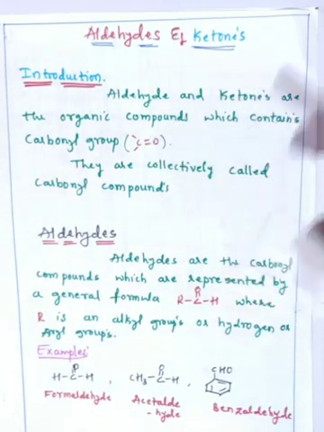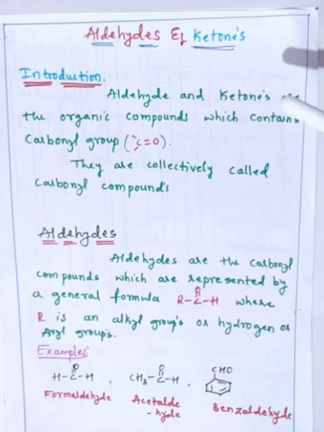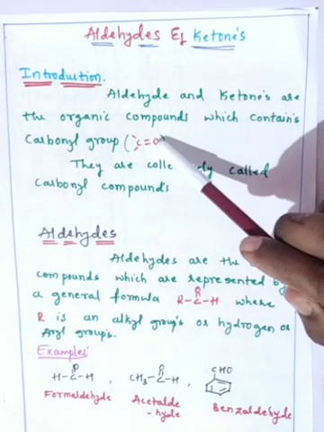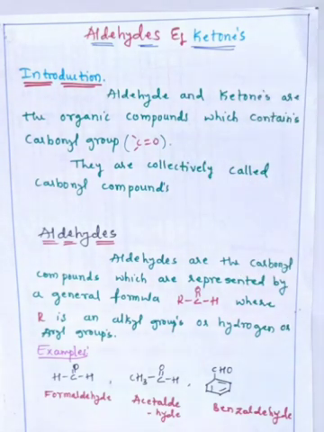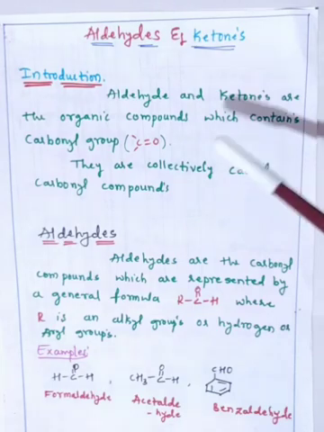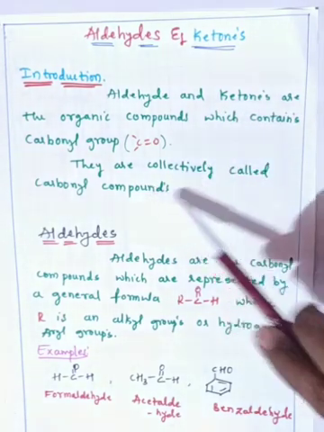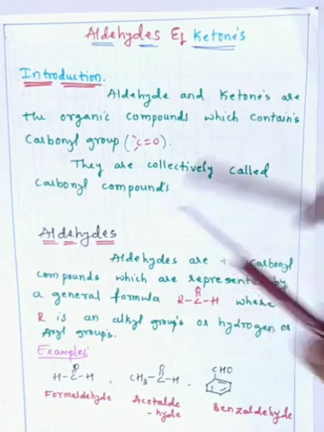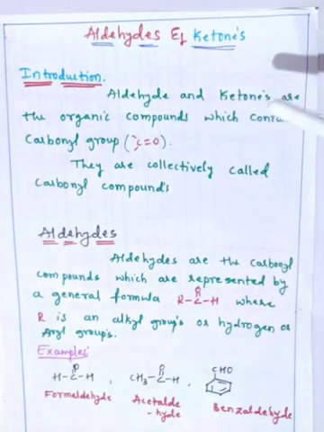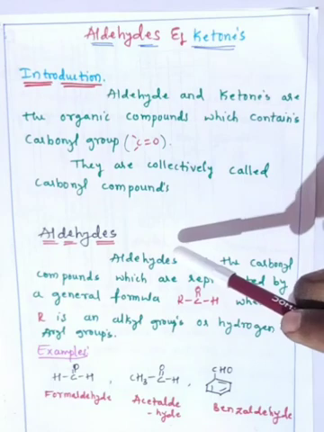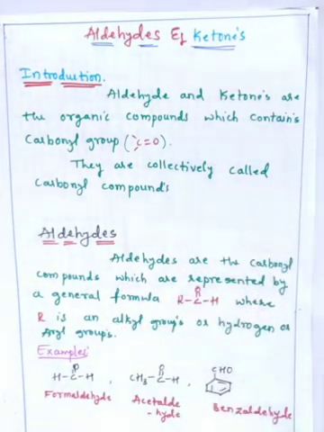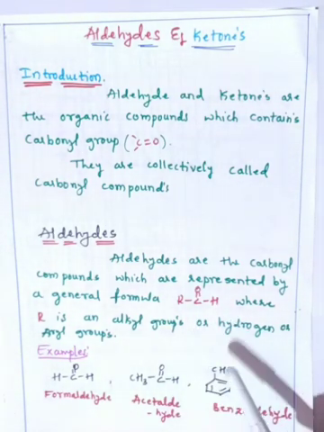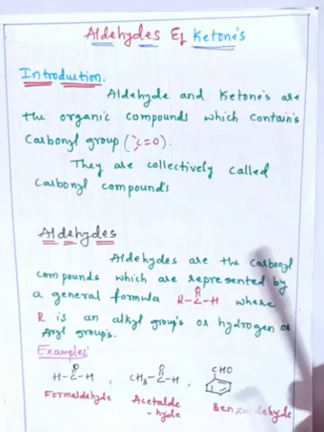If you see the structure of aldehydes and ketones, they contain a common functional group, C double bond O, which is nothing but the carbonyl group. So aldehydes and ketones collectively we call carbonyl compounds, because of the presence of C double bond O.